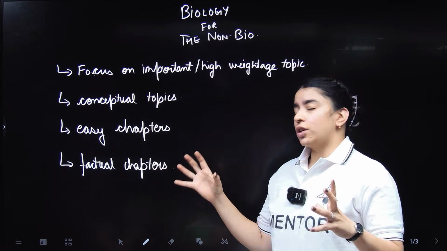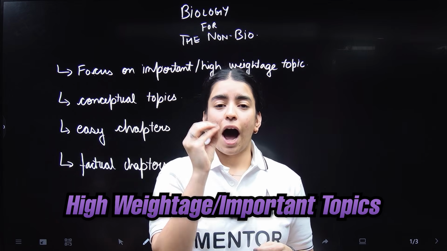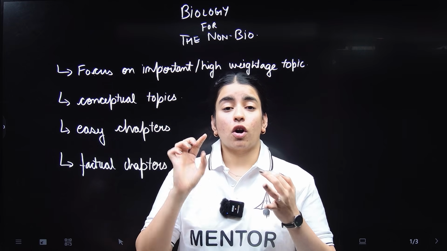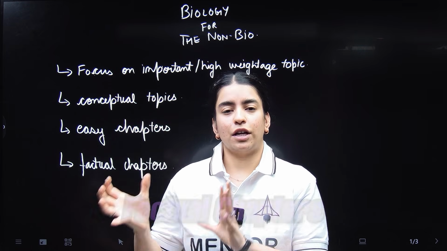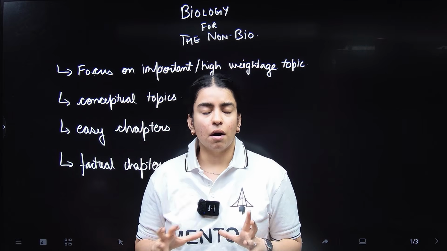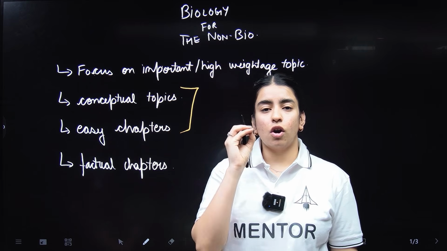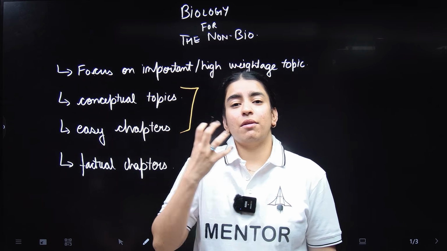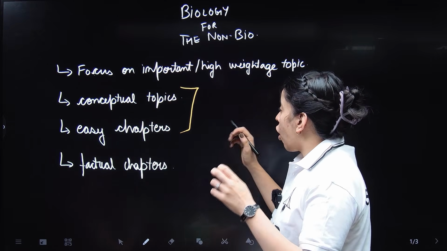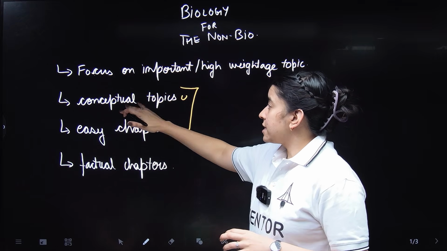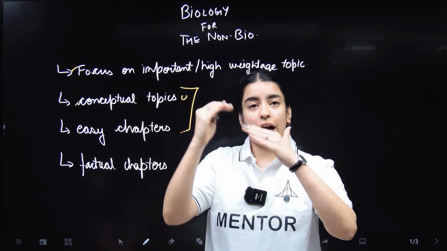Now, there are certain things that you need to remember in biology. Firstly, focus on your high weightage or important topics, your conceptual knowledge building topics, then comes your easy chapters, and then your factual chapters. Now, let me demarcate these for you. For example, let's talk about your conceptual chapters. There are a lot of chapters that are easy and require more concept building rather than just mugging them up, and you get a lot of numericals from here. These are also included in your important chapters. So, your first and second category kind of overlap.